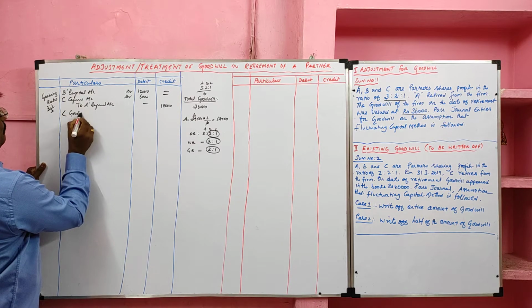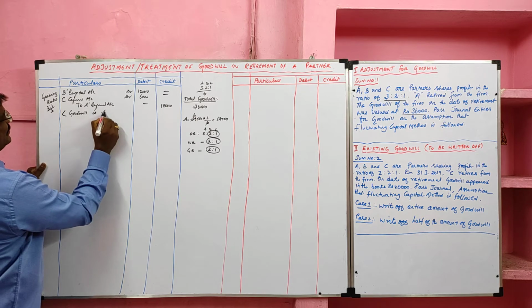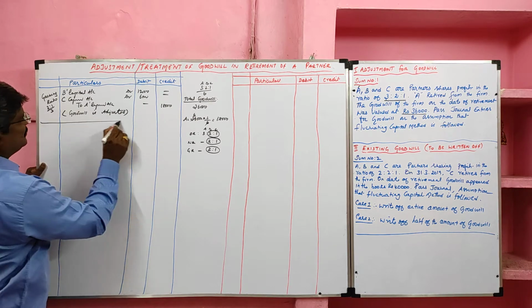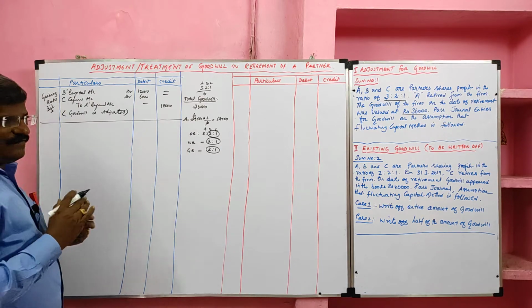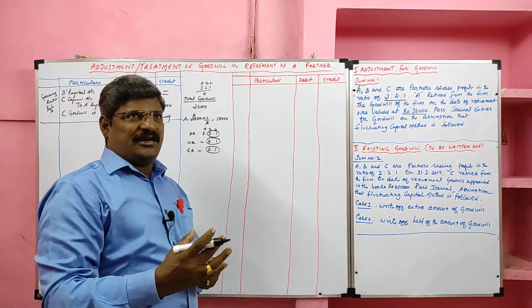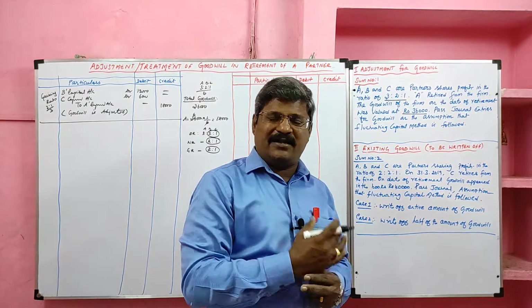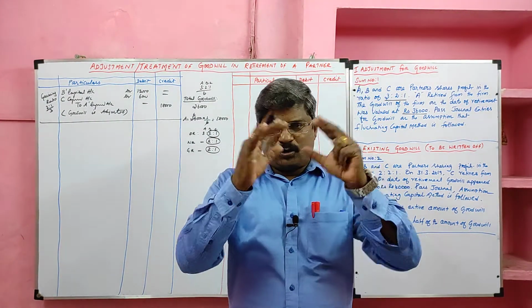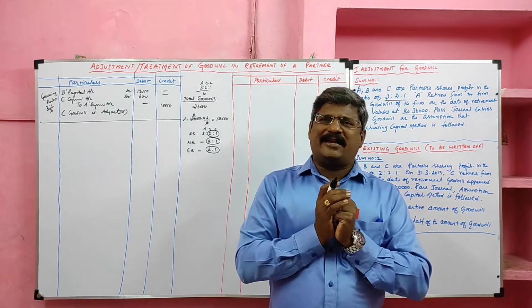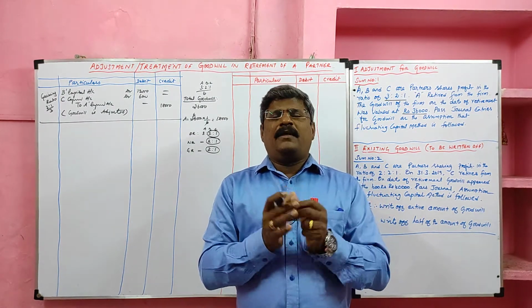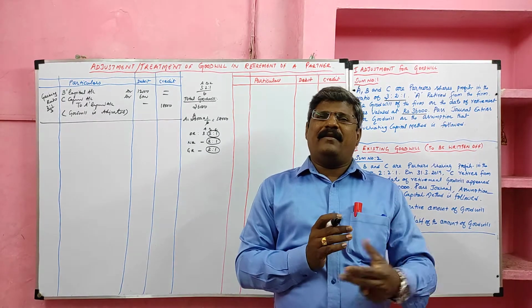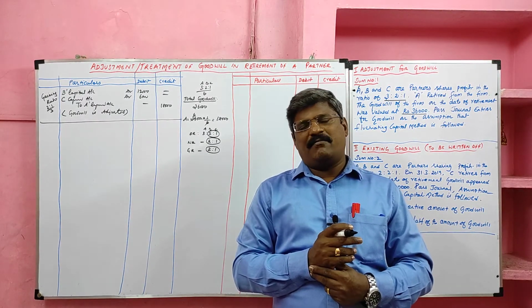Goodwill is adjusted. The narration is goodwill is adjusted. Students, there are two cases given. First one, the retiring partner's share of goodwill to be adjusted with the continuing partners. The entry is continuing partner account debit to retiring partner. The total value of the goodwill is given. We have to take the retiring partner's share of goodwill. Then we should divide that retiring partner's goodwill in gaining ratio. Yes, students, we completed the first case.